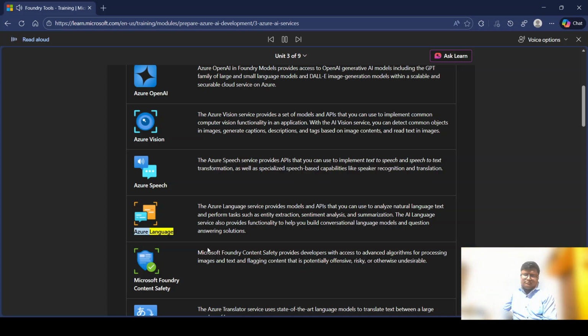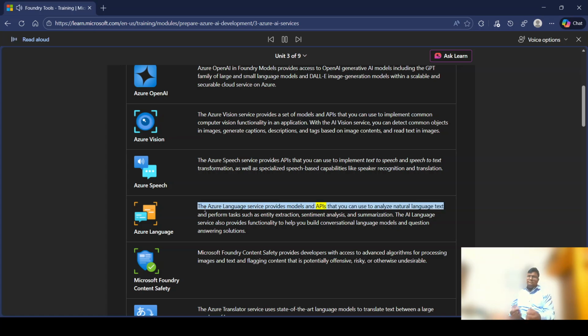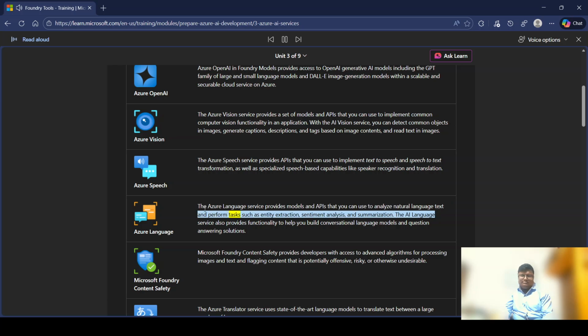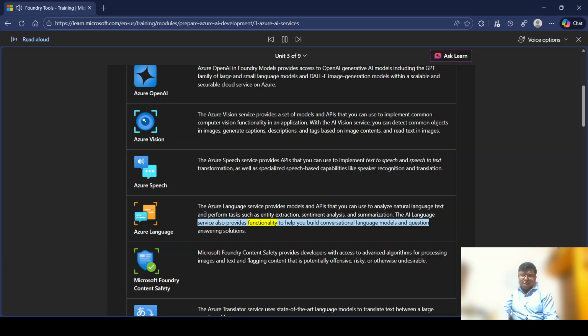Azure Language. The Azure Language service provides models and APIs that you can use to analyze natural language text and perform tasks such as entity extraction, sentiment analysis, and summarization. The AI Language service also provides functionality to help you build conversational language models and question answering solutions.